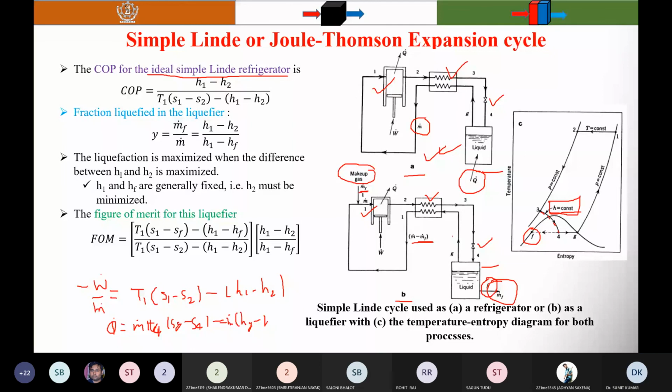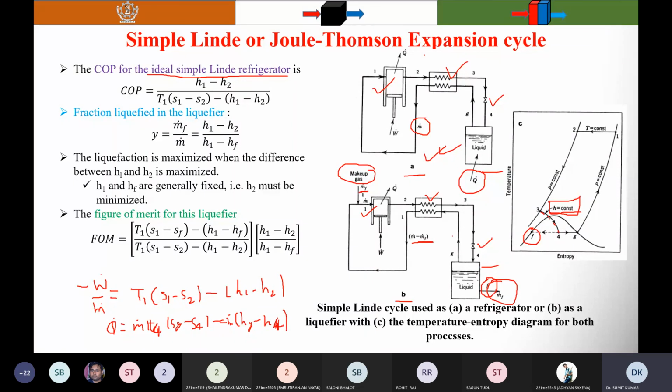Assuming that no heat leaks into the refrigeration system, and negligible kinetic energy and potential energy, using the energy balance around the heat exchanger, expansion valve and the liquid reservoir, the refrigeration duty is also equivalent to the following.